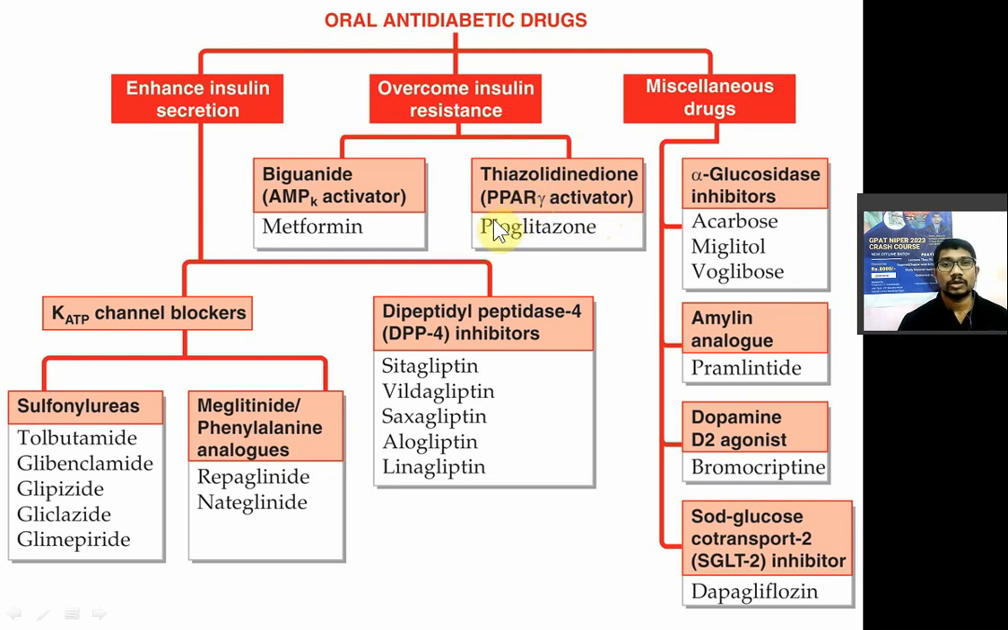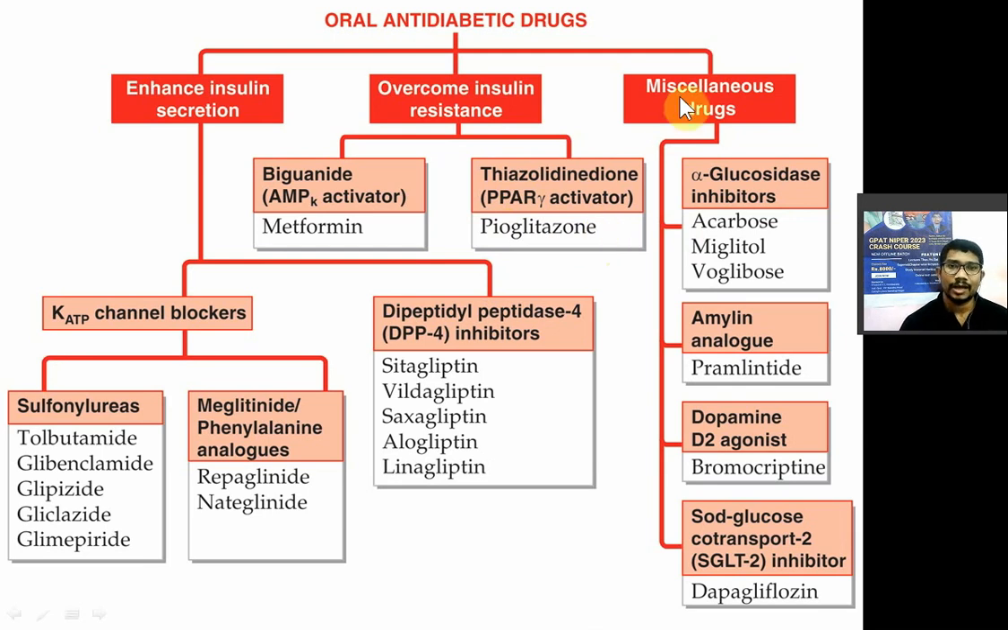So troglitazone is no more used due to hepatotoxicity. Rosiglitazone can induce myocardial infarction and angina pectoris. So most commonly used drug from this category is pioglitazone, and it also increases the risk of bladder cancer. तो question आ चुका है, which drug will increase the risk of bladder cancer?